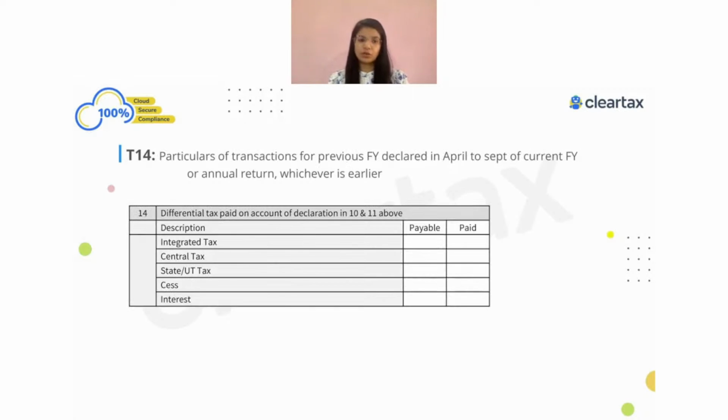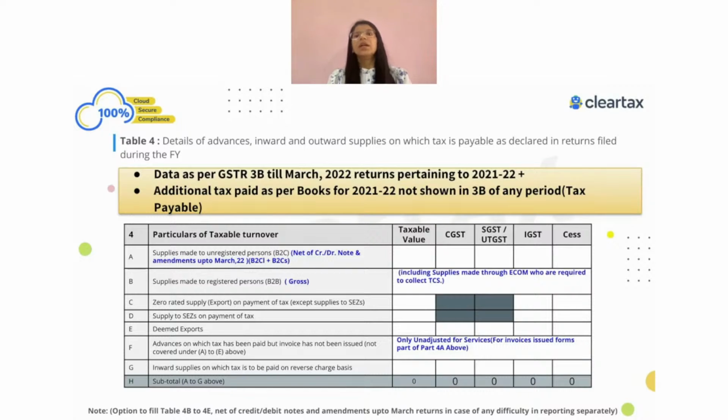So that is how we have to show this information. Now, what exact information needs to be shown in different tables? We said table 4, table 5, table 10, table 11, table number 9, and table number 14. So these are the tables which we referred to right now.